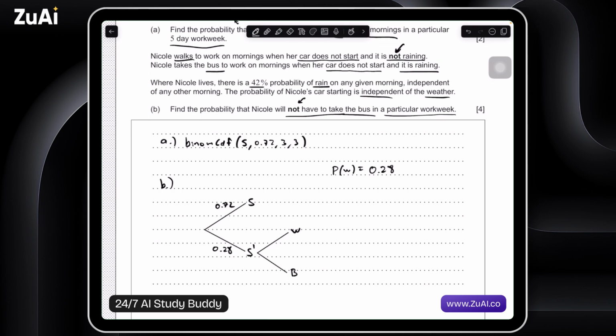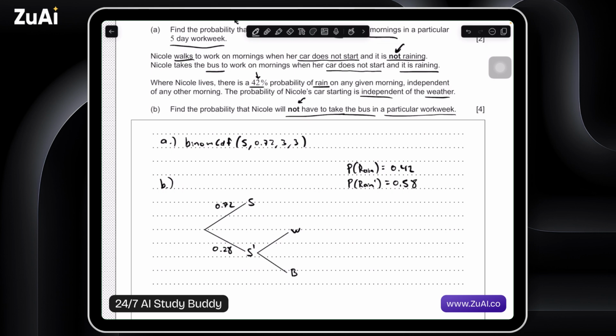So let's look at this. It's not raining, a 42% chance of rain. So if it's a 42% chance of raining, we can write P(rain) is equal to 0.42. And P(not rain), of course, would just be 0.58.